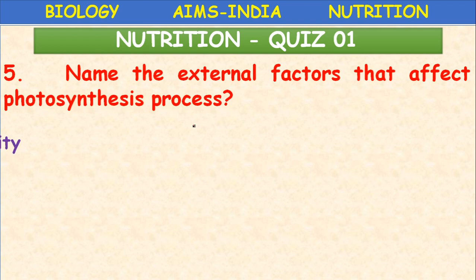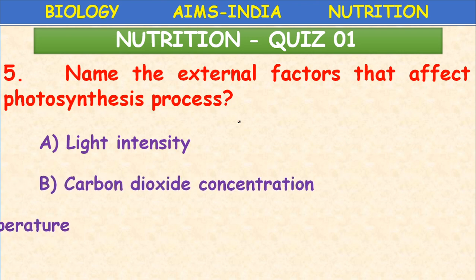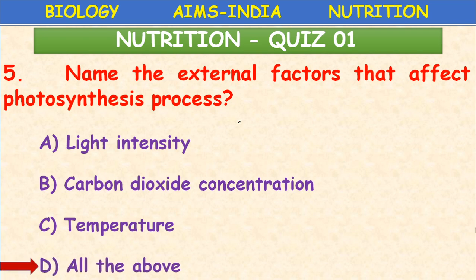Next, name the external factors that affect the photosynthesis process. Light intensity, carbon dioxide concentration, temperature. All of the above. So external factors means the factors which are available from outside. Okay, light is available from the atmosphere, carbon dioxide is available from the atmosphere, temperature also from the atmosphere.